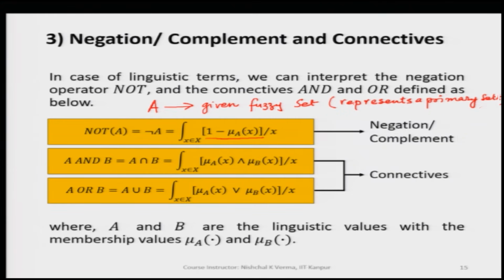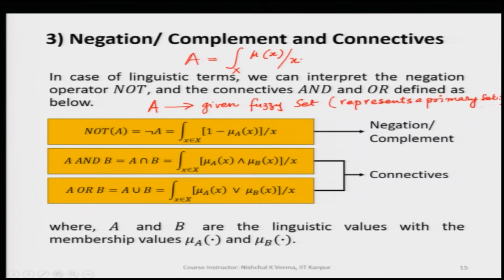So, when we are given a fuzzy set A, if it is a continuous fuzzy set, we represent it like this: the integration sign, then the universe of discourse just below it, and then mu of x and then x here.